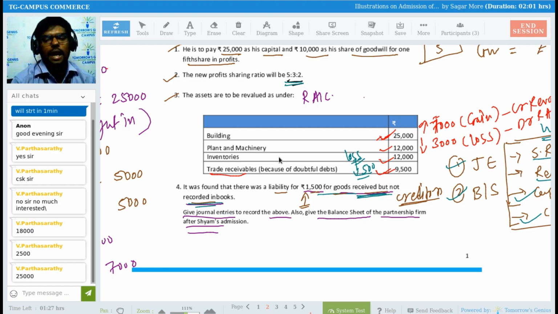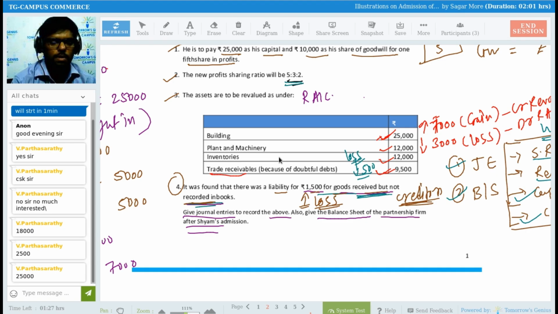And that is a liability. And they forgot to record the same, right? It means I'm going to record that 1,500 rupees I am supposed to pay to some person. Yes or no? So yes, my overall liability will get increased by 1,500. If my liability gets increased by 1,500 rupees, is it a gain for me or a loss for me? Loss, right, Sadhana? So I will be considering these as creditors, right?